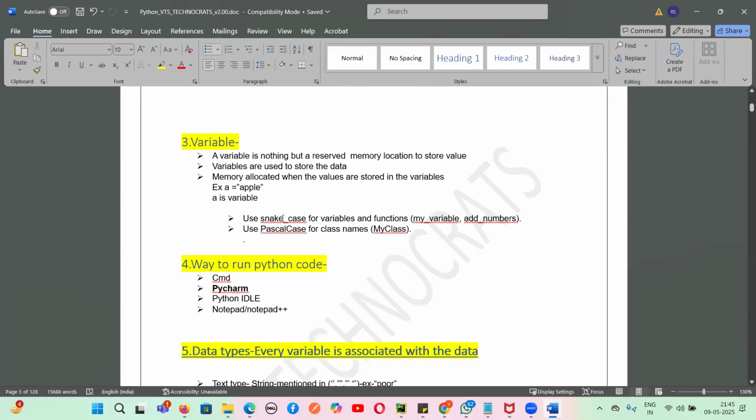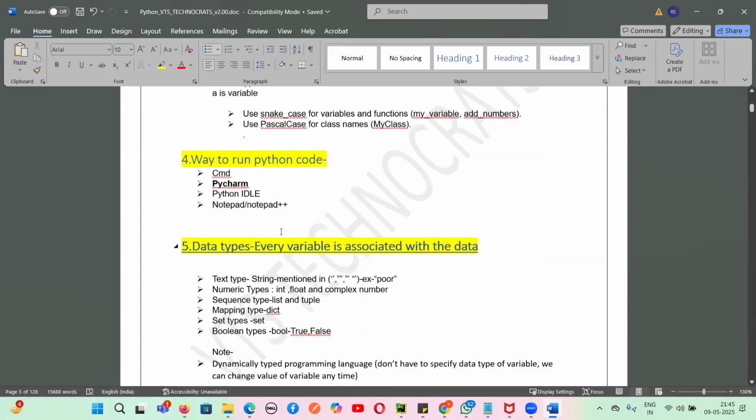Snake case means the first letter is small, then underscore, and whatever words we use are lowercase. Pascal case means the first letter of any particular word should be capital. So a variable is nothing but a reserved memory location to store the values. The naming convention for variables is snake case, and for classes is Pascal case.